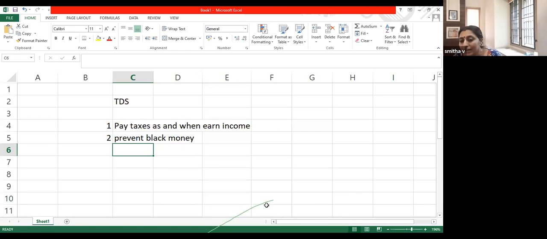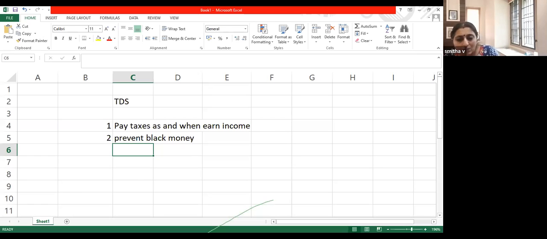Understood, Neelan? So that is why this TDS mechanism has been introduced. Pay taxes the moment you earn income, and subsequently you cannot say that I have not received the money, because the payer himself is declaring, I have paid so much to Vishnu. This is the PAN number. Everything has been disclosed to the income tax department.